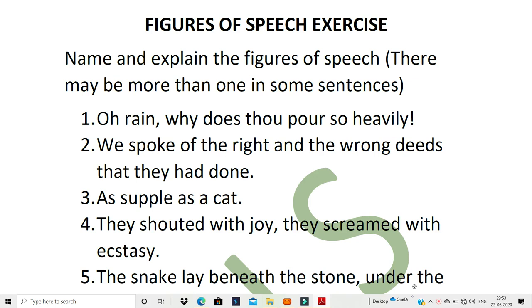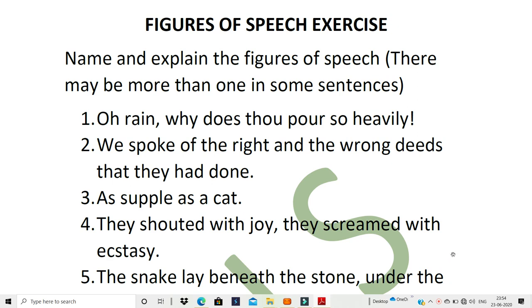Good morning, children. I hope you all have understood, learned and revised all the figures of speech that I have taught you, which you are supposed to learn in the 7th. Many of them are quite easy. In fact, I've taken the easy ones for you in the 7th. If you have really learnt and revised them, you will be able to do the exercise that I'm giving you for today. This is your homework for today.